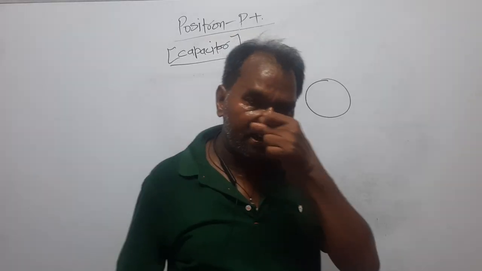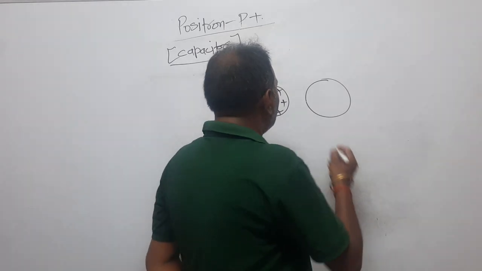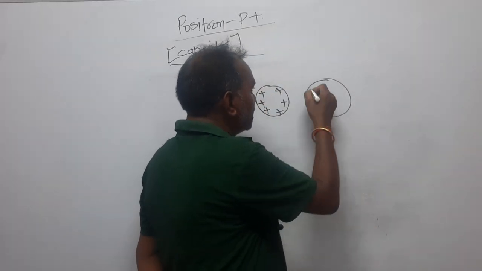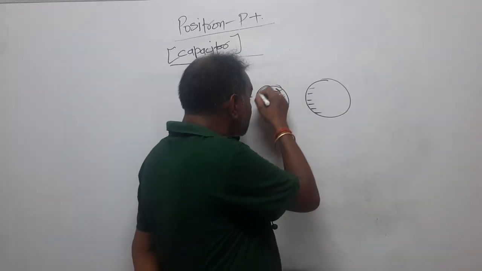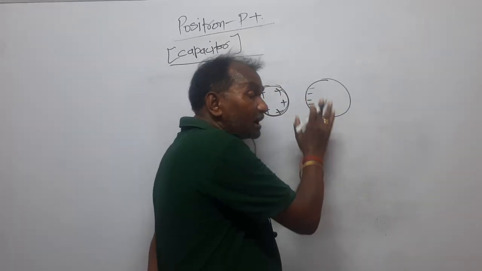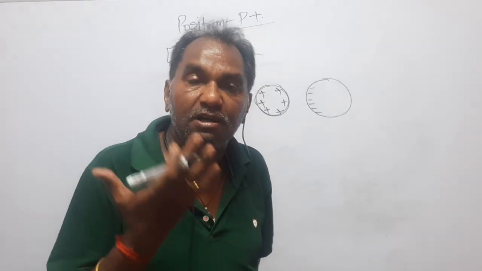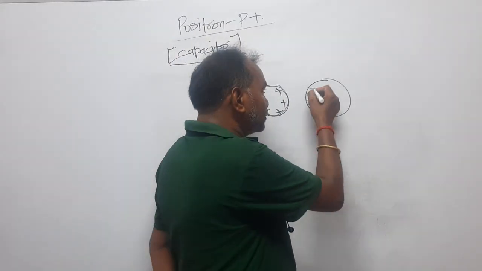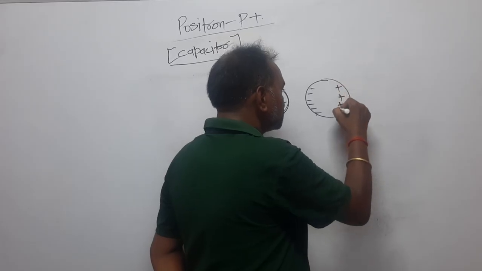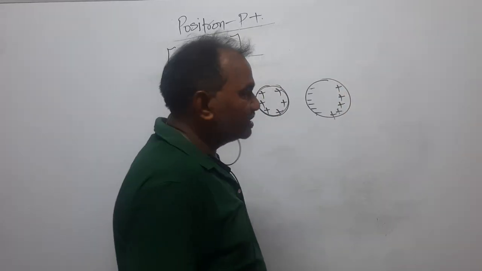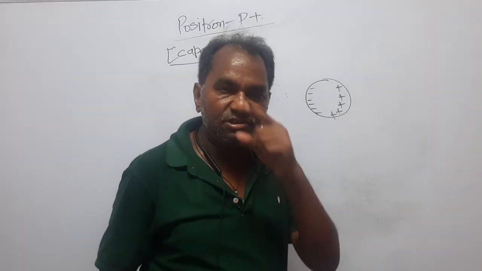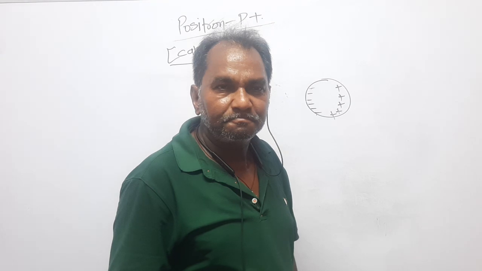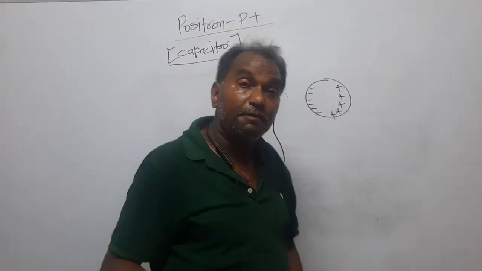Because it is a conducting sphere, it has a number of free electrons, and these free electrons will be attracted by this one, so let the free electrons come here. Because it was neutral before bringing this, and charge follows the law of conservation, whatever becomes negative here, the same becomes positive here. Dear students, if this one is removed, then the positive and negative will neutralize each other and the whole charge will finish. So how can this charge be made permanent?